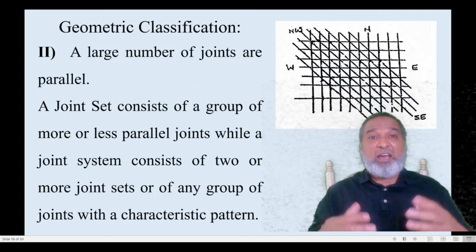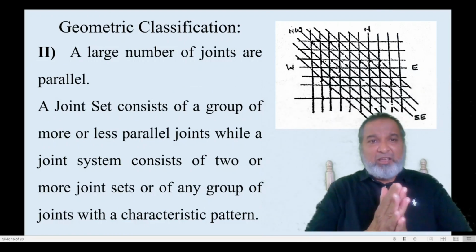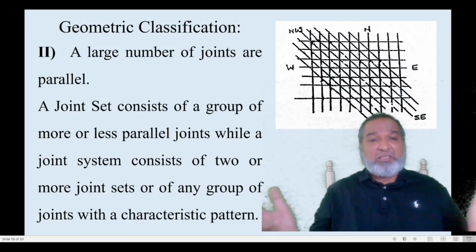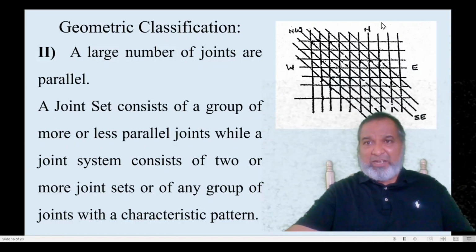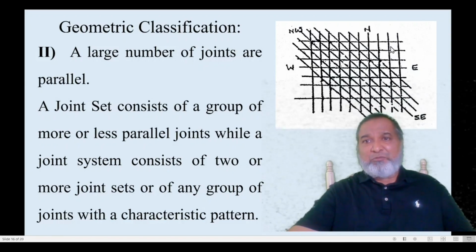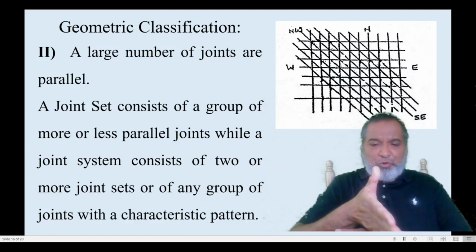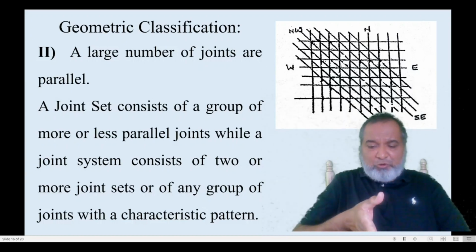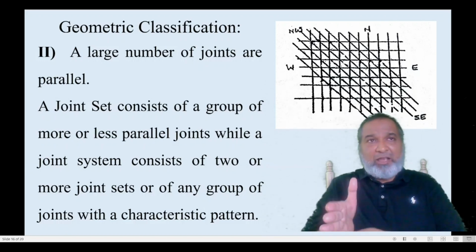Next one, a large number of joints are parallel. Yes, a large number will be there. Then there will be sets: one set, two sets, or three sets. Now here we have shown you this is your one set running from front to back, left to right. Say this is the third one, horizontal, which I have shown properly with the diagram. Front to back of the observer, if you draw, this will be your first set of lines.